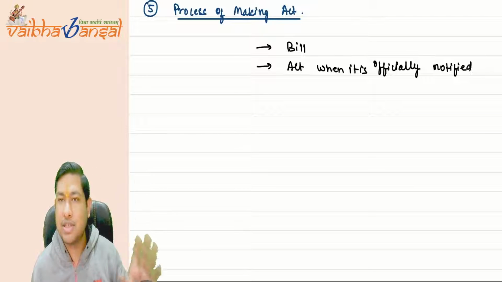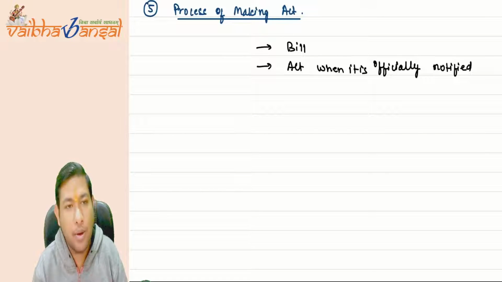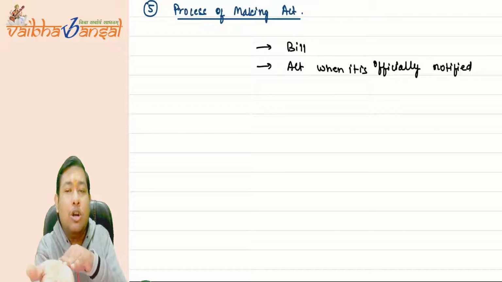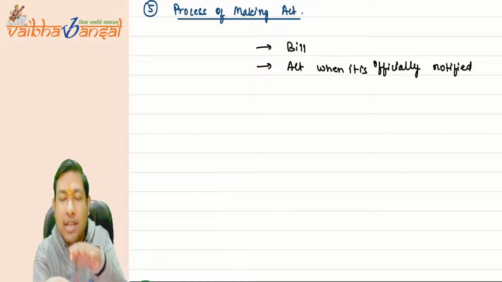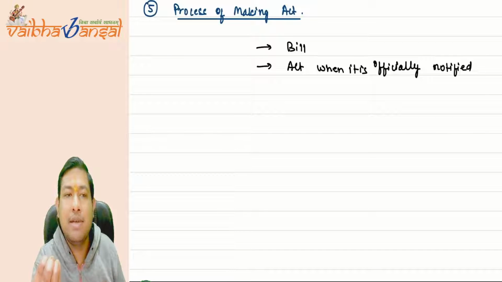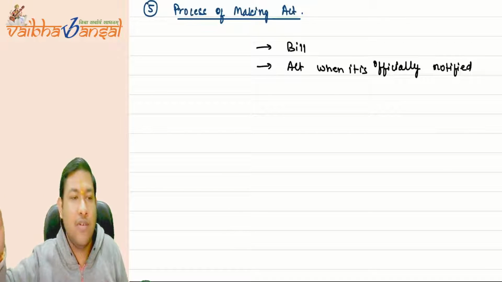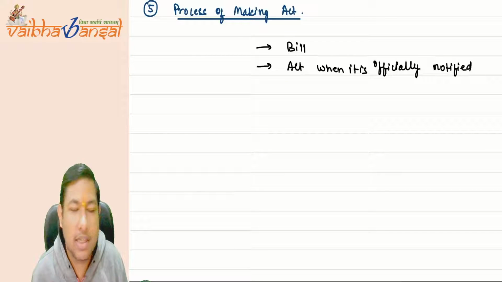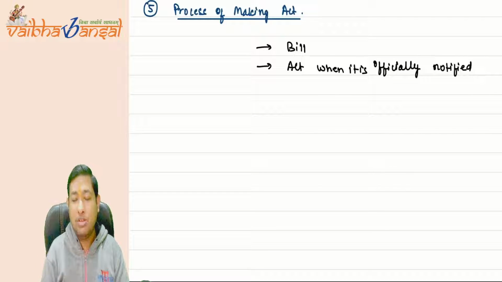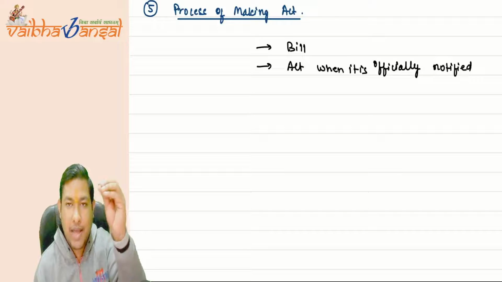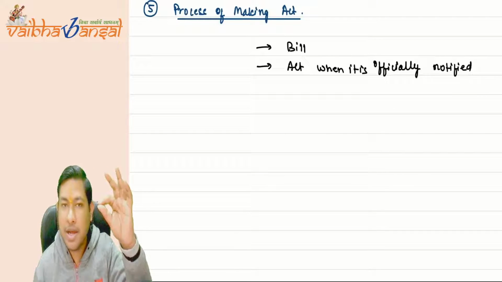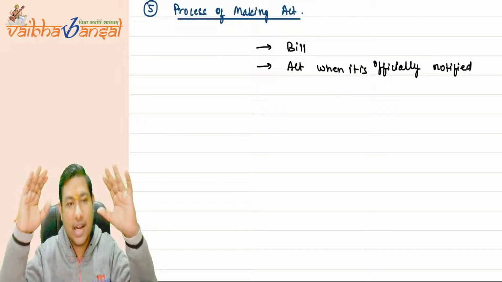All this is the process. The government of India says this. So the document which is presented by the government of India in the parliament, the Lok Sabha, is called the bill. One nation, one election bill. A bill is introduced by the government of India. Now suppose the bill is passed by the lower house of India, that is the Lok Sabha, and the upper house of India, that is the Rajya Sabha.